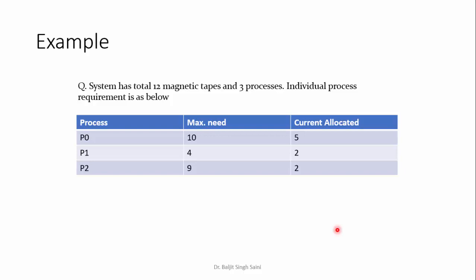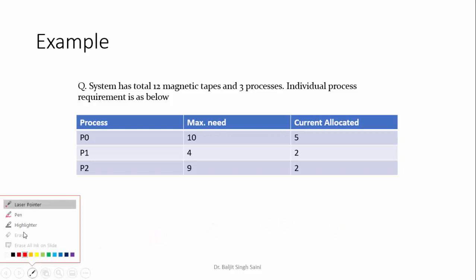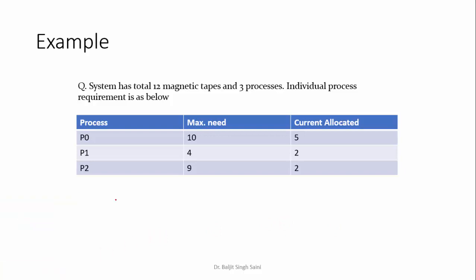Now let's move on to the example. So let us suppose that there are 12 magnetic tapes and 3 processes in the system. The individual need of each process is mentioned here. So there is a P0 process whose maximum need is 10. तो means P0 को ज़्यादा से ज़्यादा resources कितने चाहिए? 10. And currently it is holding 5. So 10 में से 5 तो उसके पास अभी hold पे हैं. So it is already occupied 5 resources.